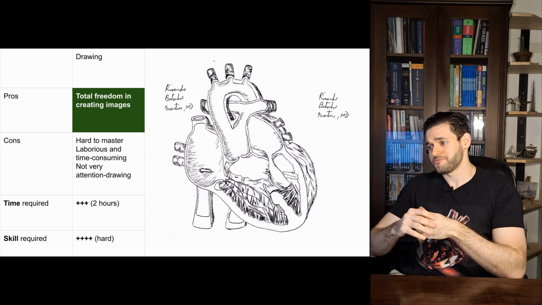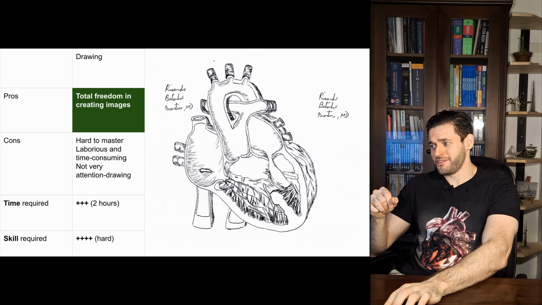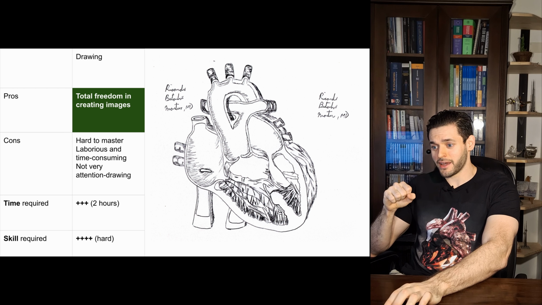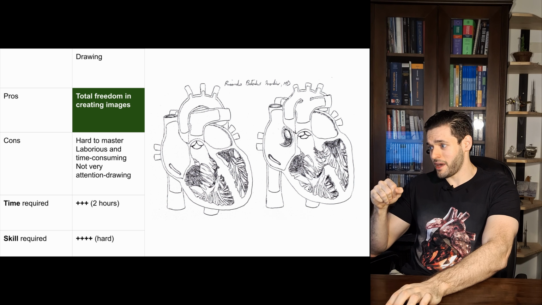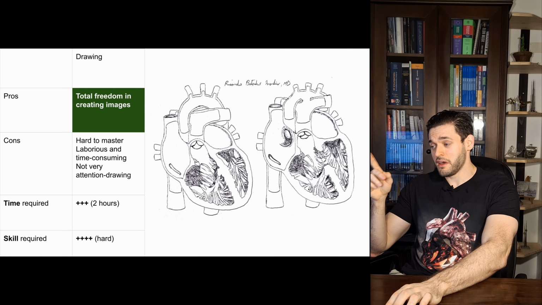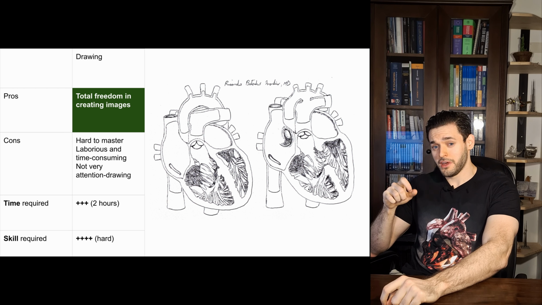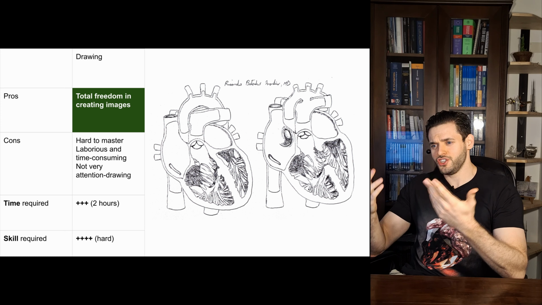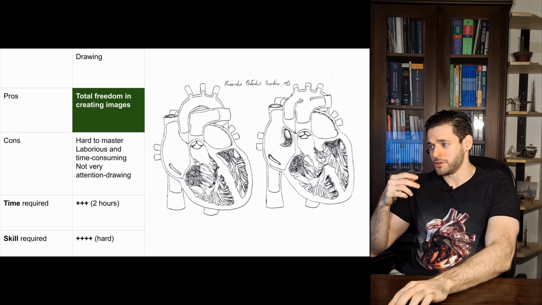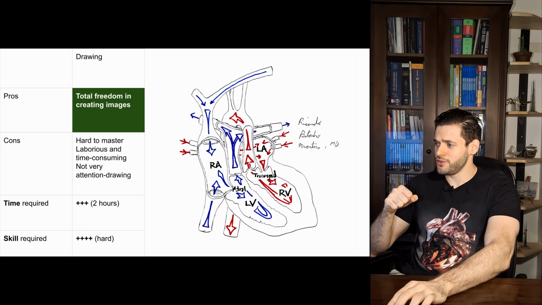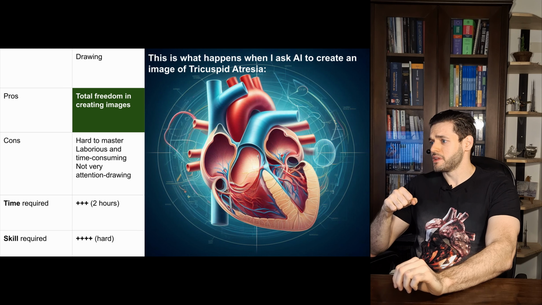Here, another example of a persistent truncus arteriosus, for example, another concept AI cannot understand. Here we have a ventricular septal defect, also an atrial septal defect, and a patent ductus arteriosus. Now I see these images as left to right shunts as a general rule, not just a specific one of them. And here is one, for example, of levo-transposition of the great vessels.